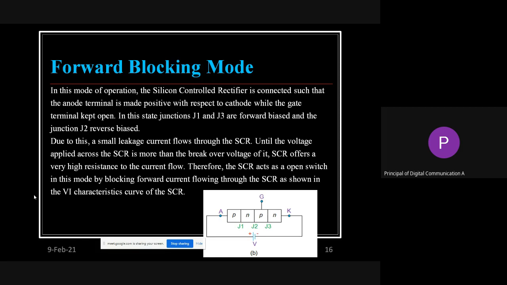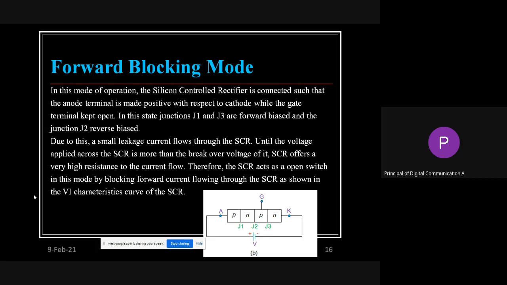But if you apply a battery voltage more than whatever it has been rated, at that time it crosses the threshold value and the depletion region will demolish.